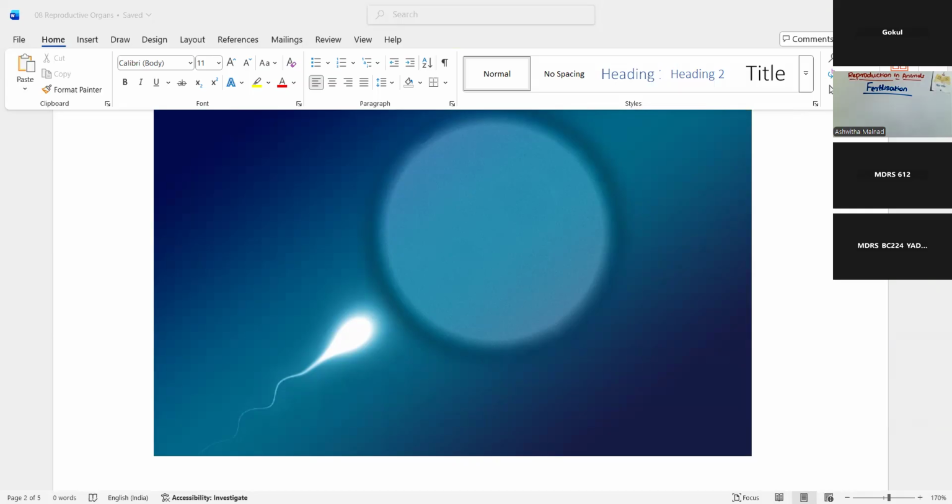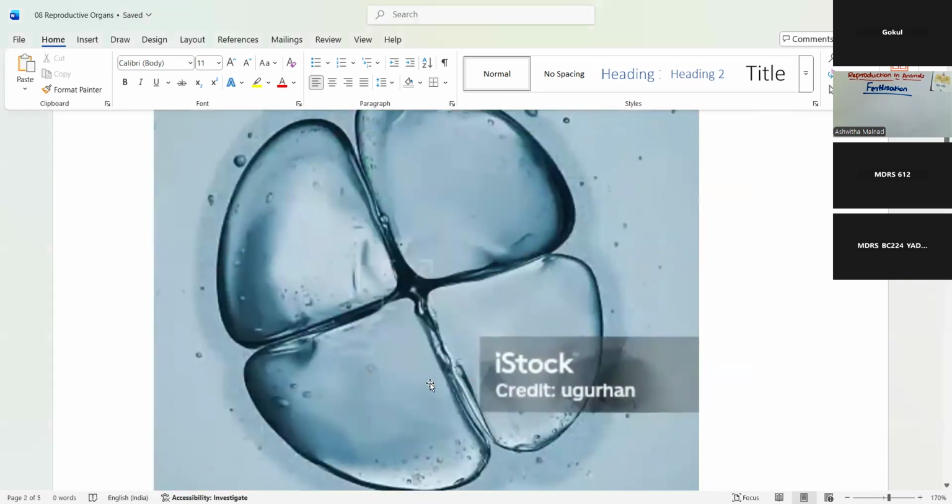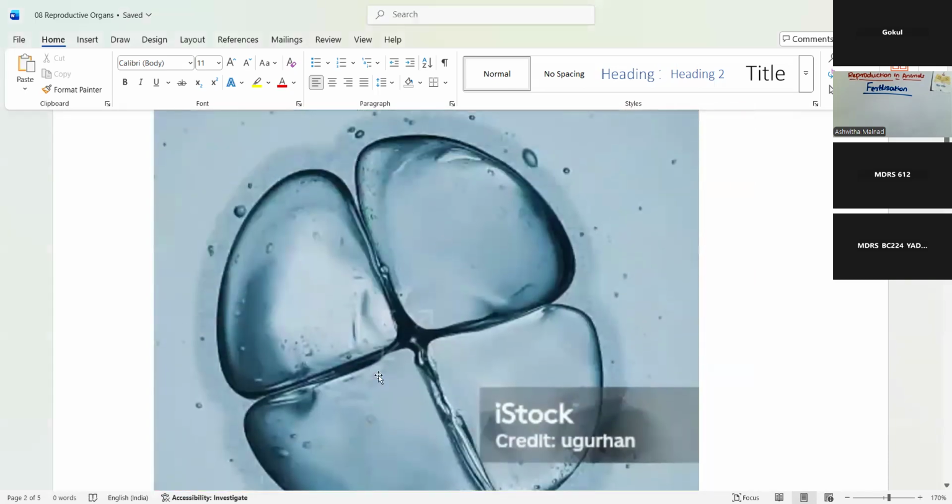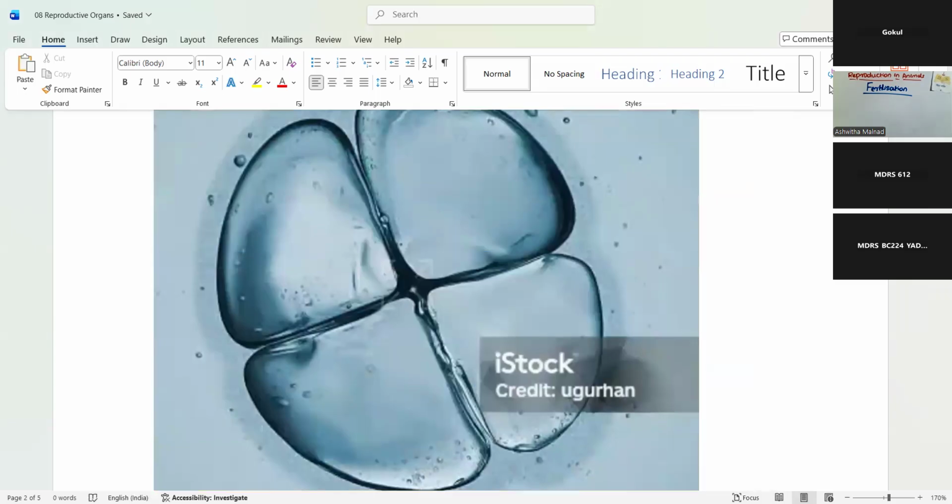During fertilization, the nuclei of the sperm and the egg fuse to form a single nucleus. This results in the formation of a fertilized egg or a zygote. As I explained and showed you, the sperm and ovum join and a new life is created, and we call it a zygote.